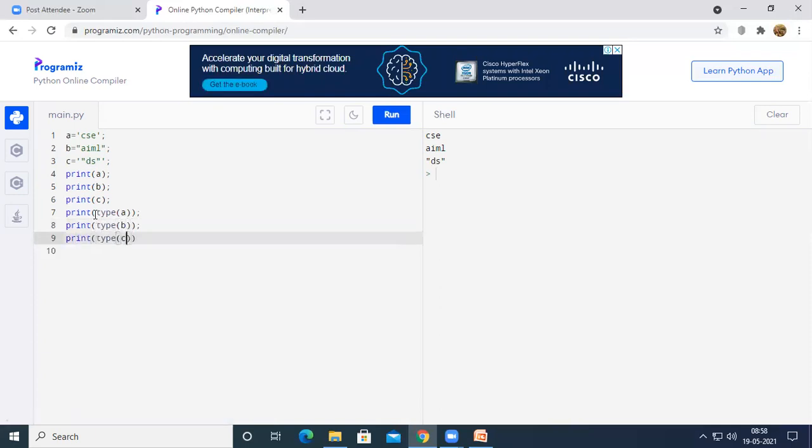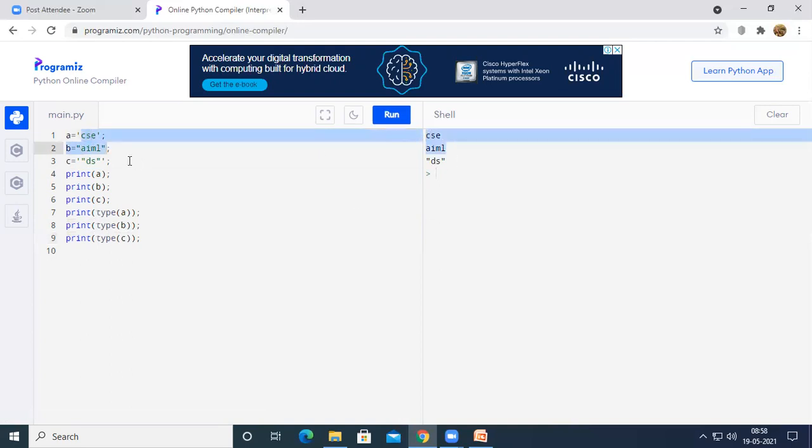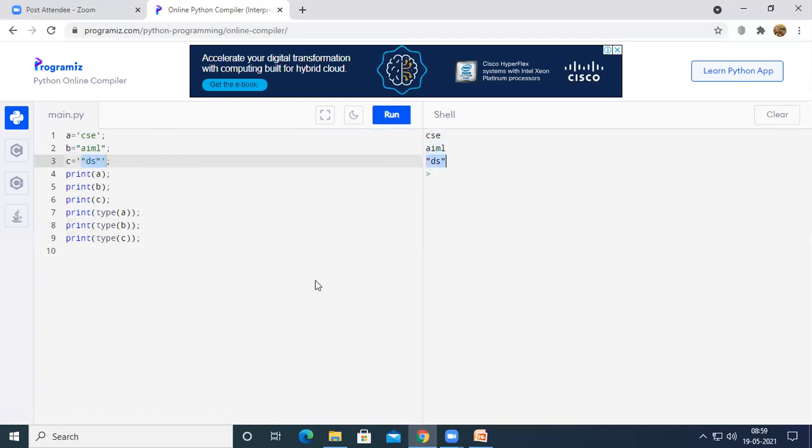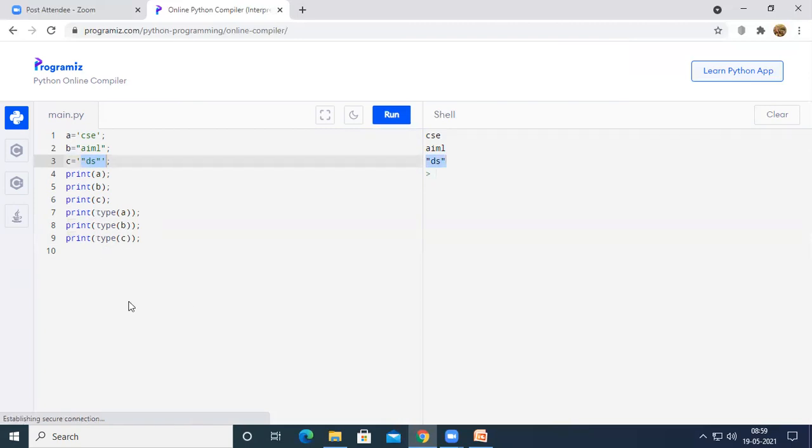type of C. So see here, the difference between a string in single quotes, a string in double quotes, and a string in triple quotes is that when you use single and double quotes, the string is directly printed on the output screen. But when you use triple quotes, the string will be printed along with the given quotes. Right? And now let us see the output of this code.